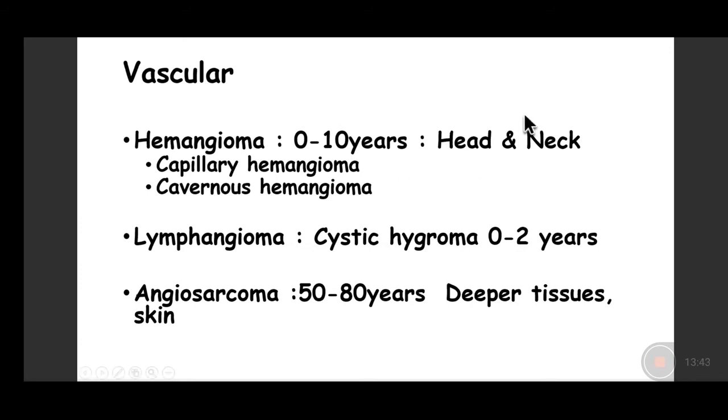You may see them at birth, generally in the head and neck region, usually as a small red or cherry colored papule or macule present on the face or the head and neck region. When they are formed of small blood vessels, similar to what we see in normal capillary sized blood vessels, we call it a capillary hemangioma. And when they are formed of large interconnecting blood vessels, we call it a cavernous hemangioma.